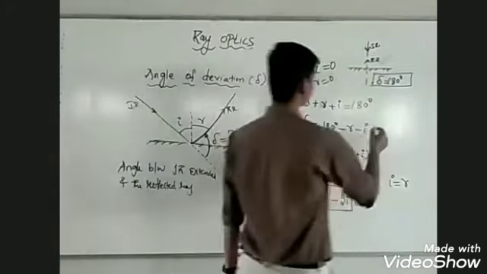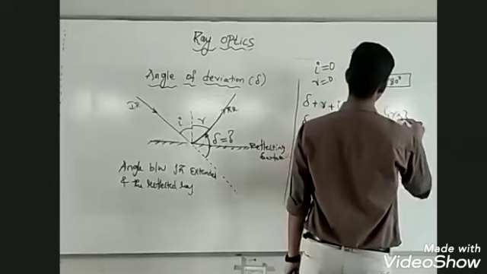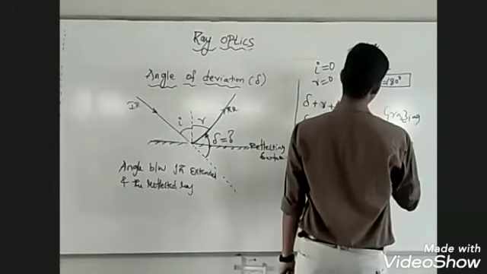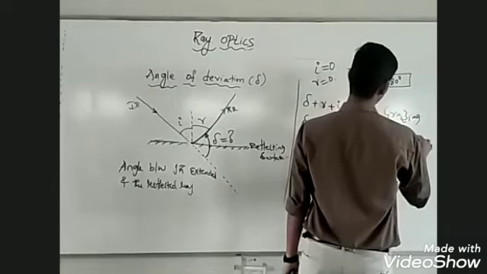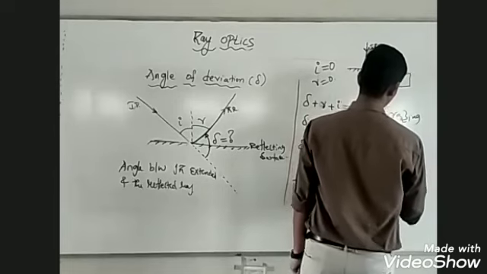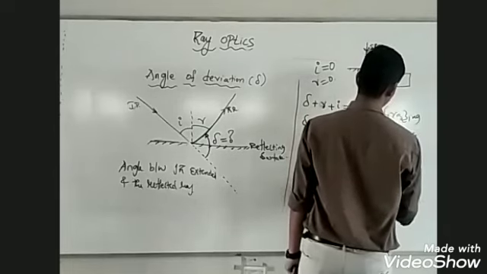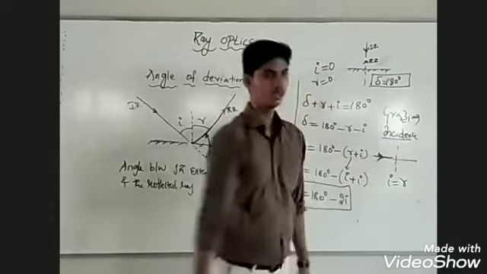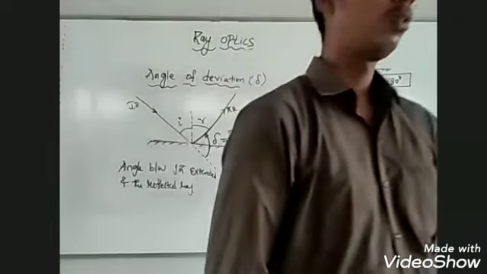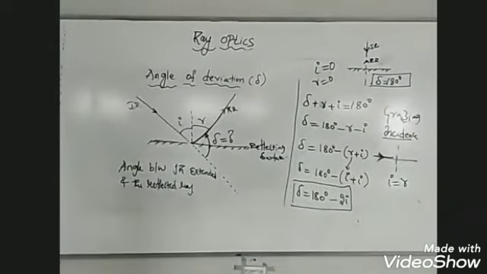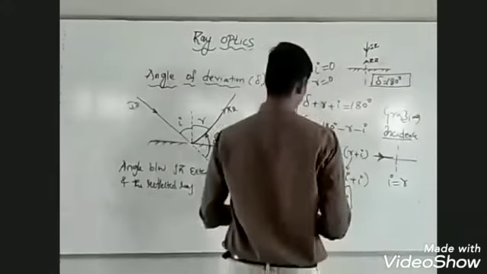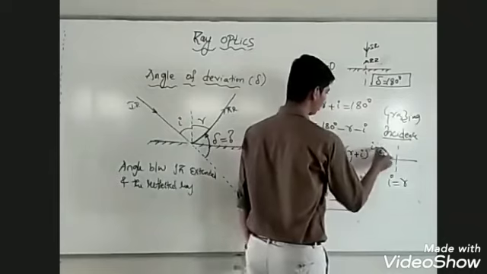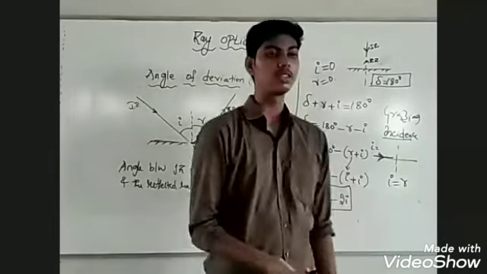How about in case of grazing incidence? What is the deviation produced in grazing incidence? We know what grazing incidence is. When a ray of light is incident along the reflecting surface, what is the angle of deviation? What is the angle of incidence in case of grazing incidence?